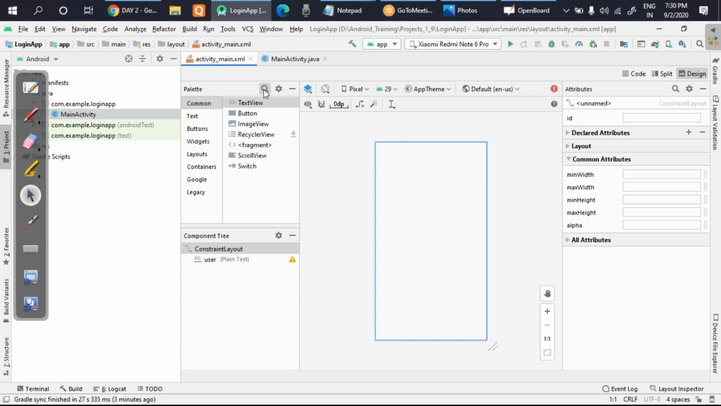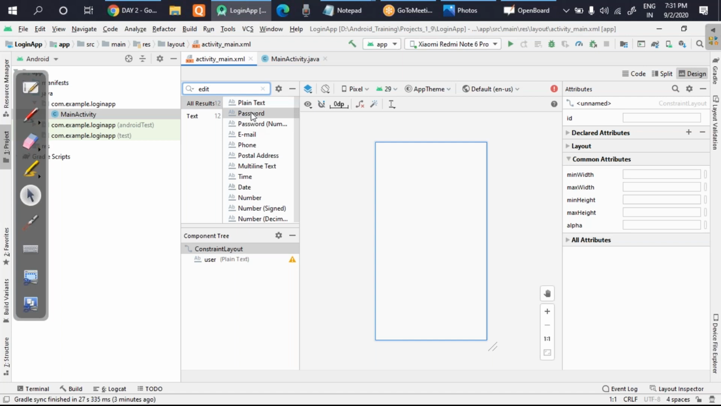I'll now move to the password. So again, I'll write here edit text. I'll get different types of edit text, and I'll choose password now. As you might have observed, whenever you put a username and password, the password becomes dots. It is just because of this. If I use plain text again, the password will be visible to you. So the best thing, in order to make the password dots, is to choose this one.